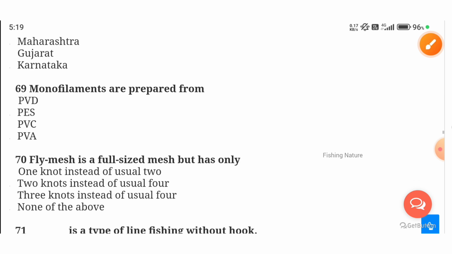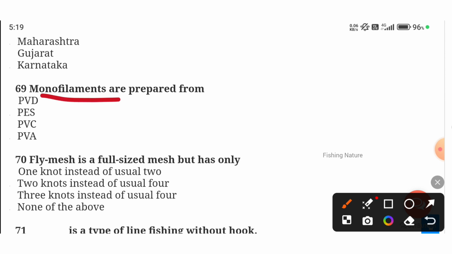Next, monofilaments are prepared from which material? They are prepared from PVD. Next, the fly mesh is a full-sized mesh but has only 2 knots instead of the usual 4. As usual, a mesh has 4 sides, but this fly mesh has only 2 knots.